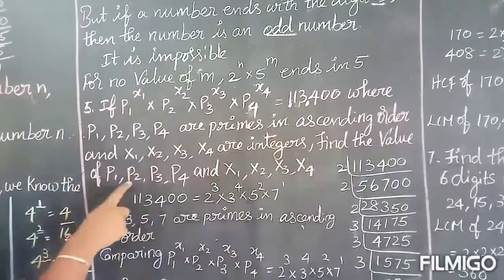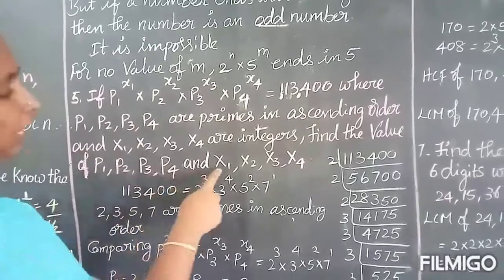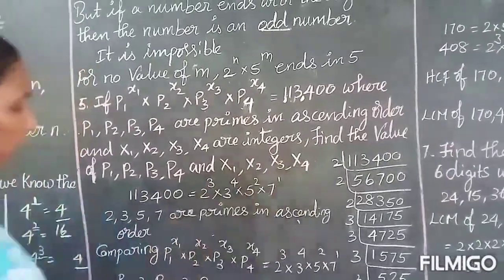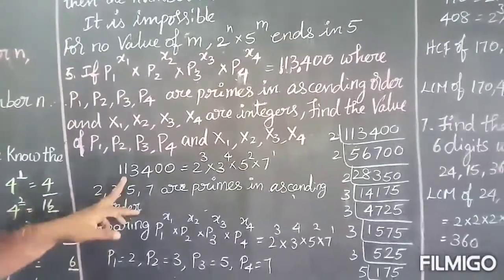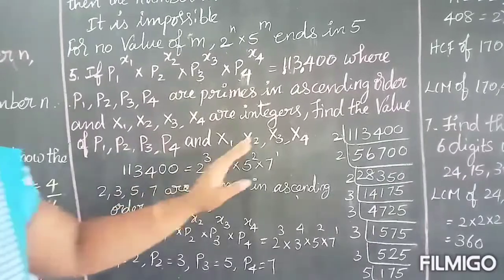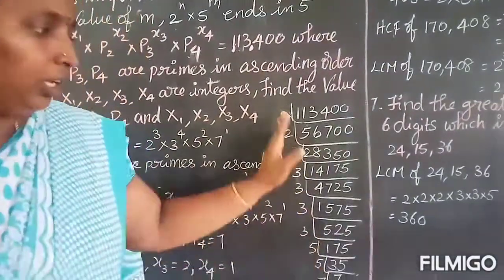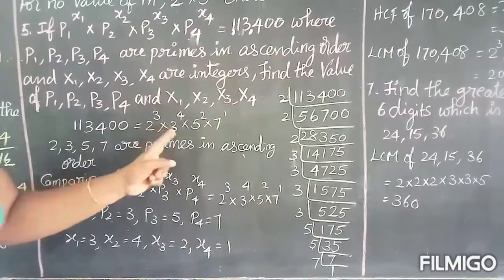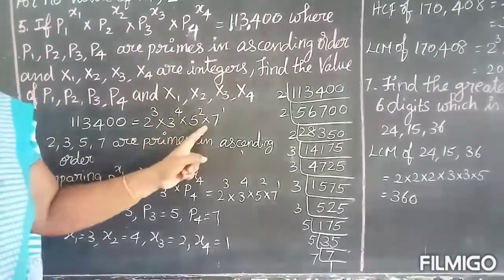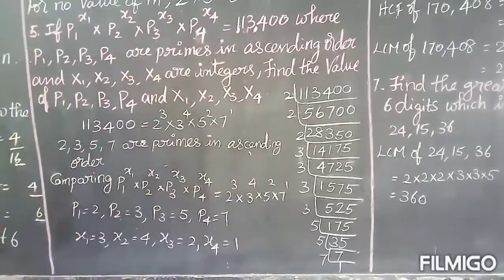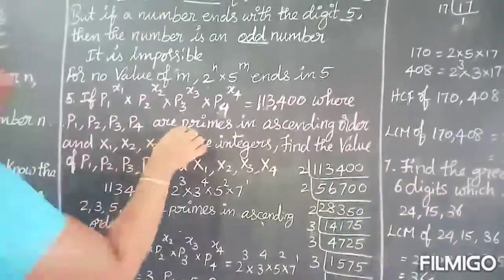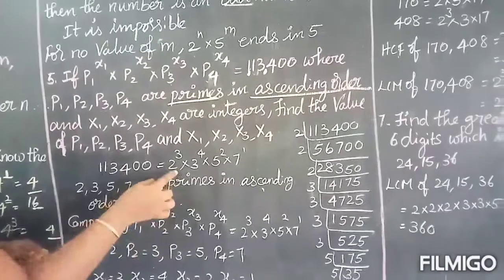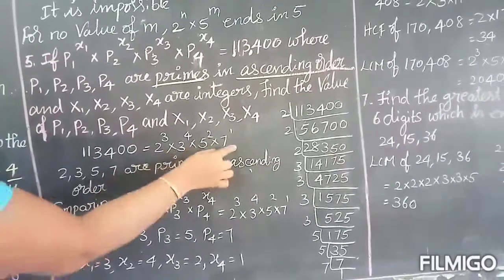Find the value of p1, p2, p3, p4 and x1, x2, x3, x4. So they have given 1,13,400. We are going to do prime factorization. If you do prime factorization, you will get like this: 2 cube into 3 power 4 into 5 square into 7 power 1. They asked to write the prime numbers in the ascending order, small number first. So the bases should be in ascending order.